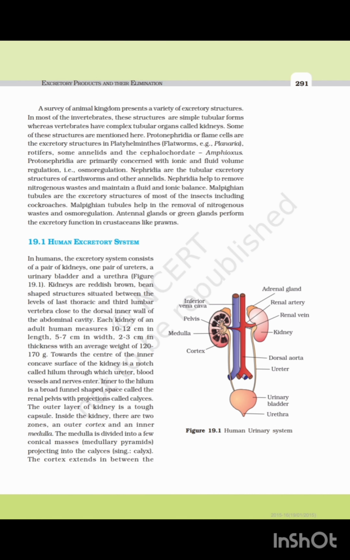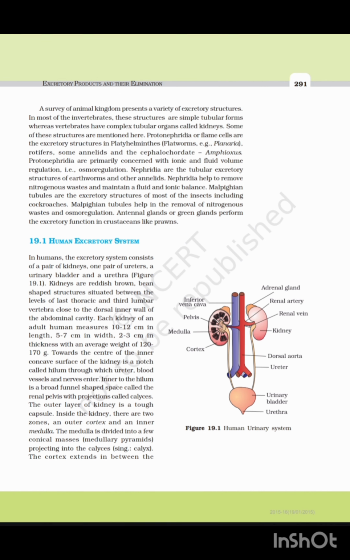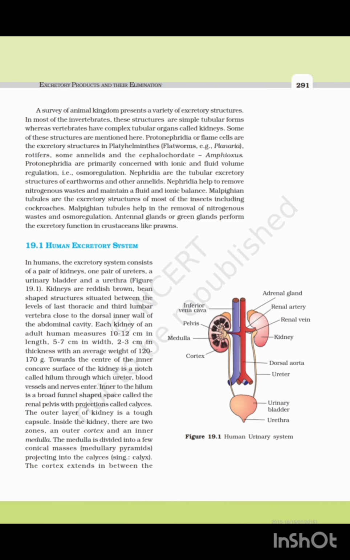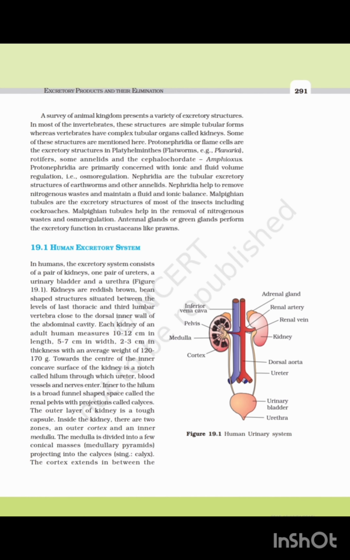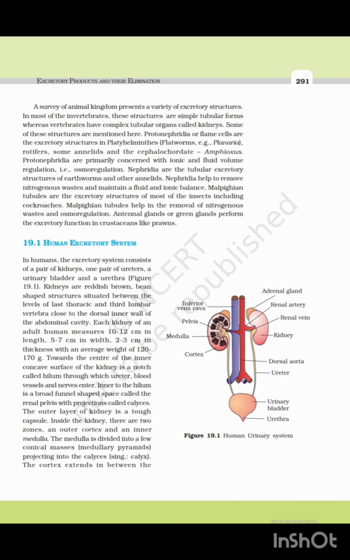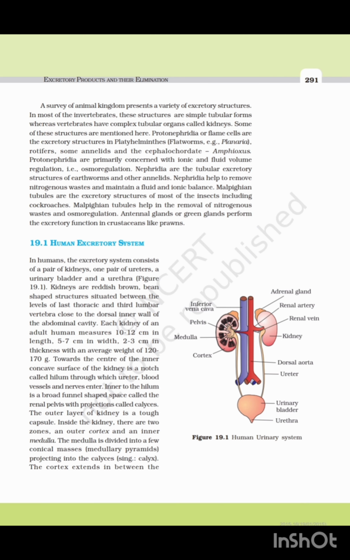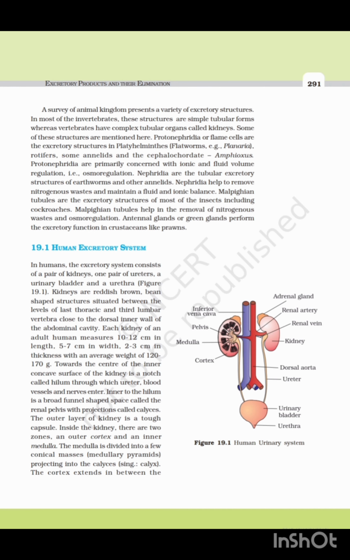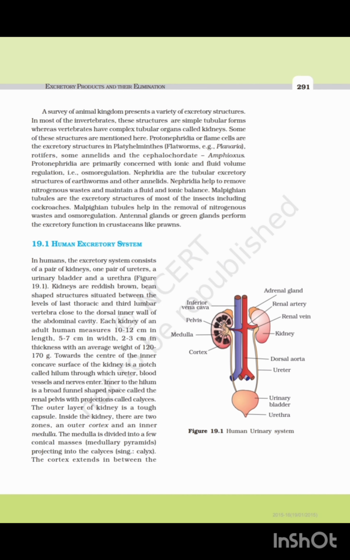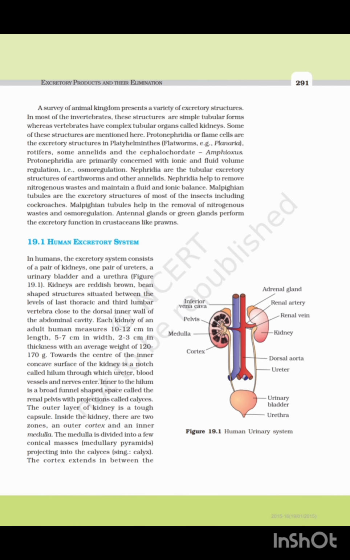Protonephridia or flame cells are the excretory structure of which phylum? Answer Platyhelminthes. Give an example of an animal where the excretory structure is protonephridia or flame cells. Planaria. Protonephridia or flame cells are the excretory structure in whom? In Platyhelminthes, rotifers, some annelids, and cephalochordates like Amphioxus.